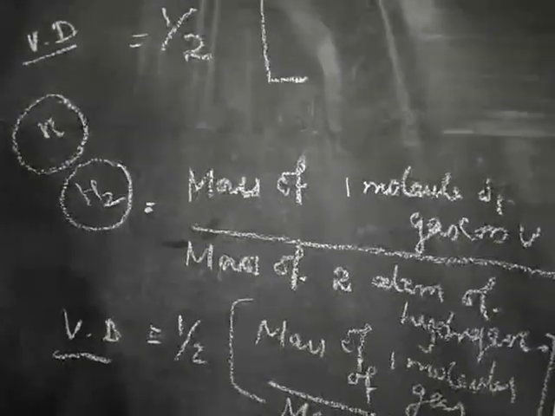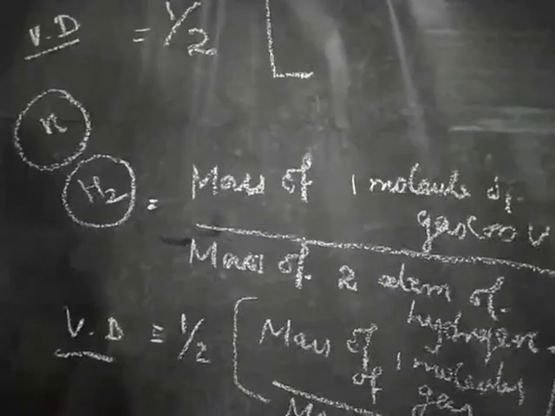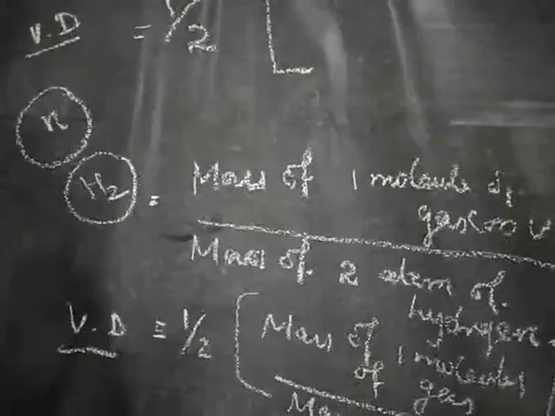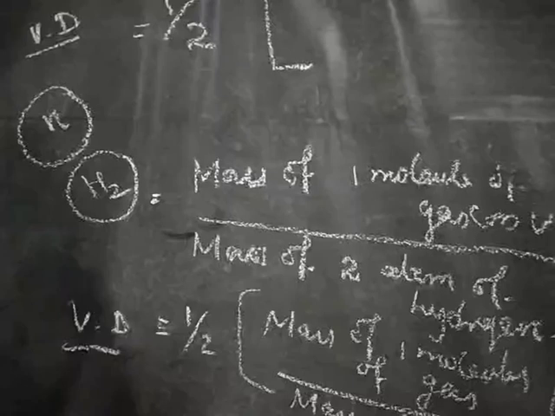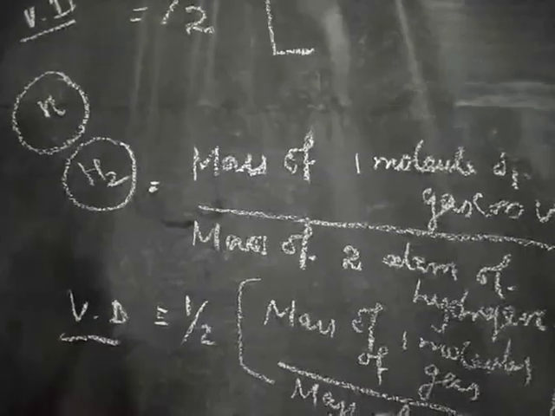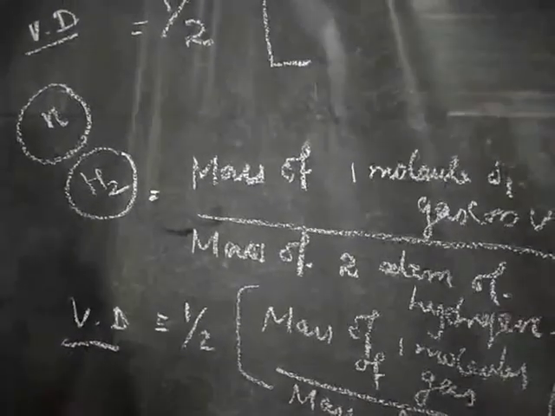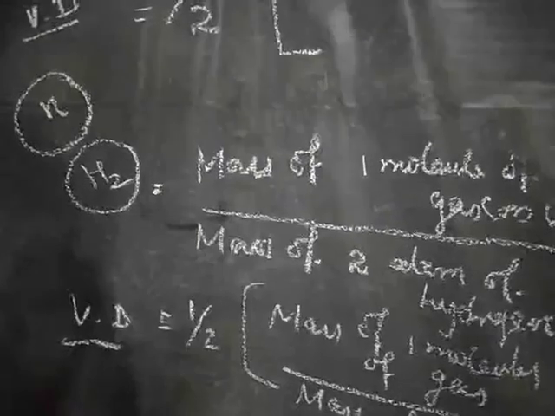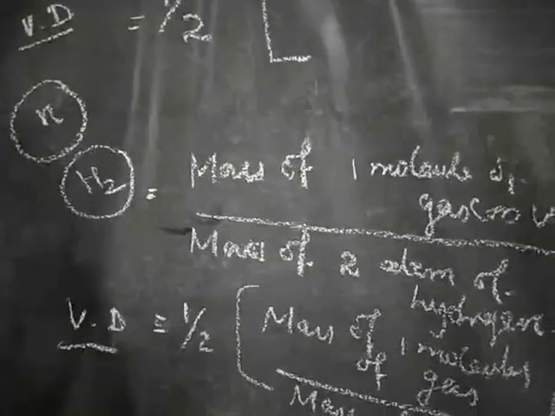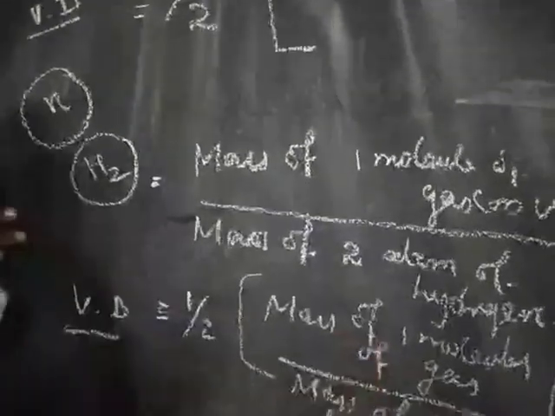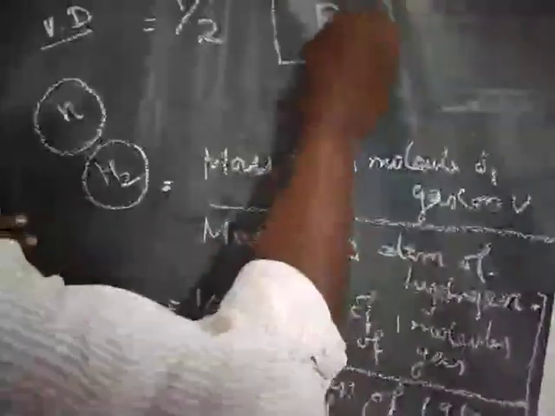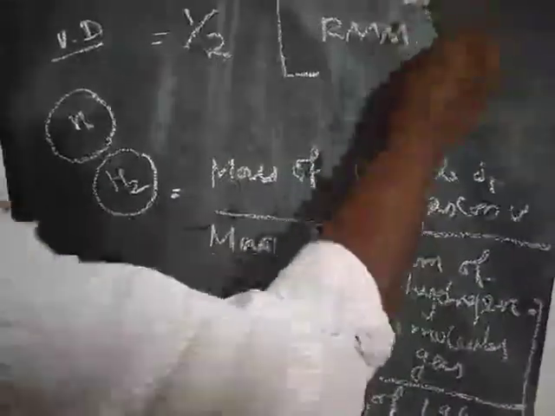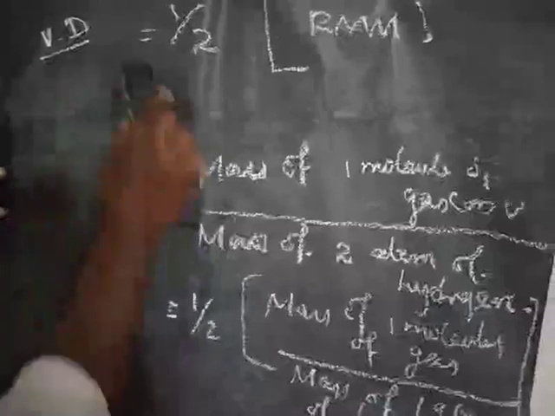This is the definition for relative molecular mass. The relative molecular mass of gas or vapor is the ratio between mass of 1 molecule of gas or vapor to the mass of 1 atom of hydrogen. So instead of this we have to write relative molecular mass.